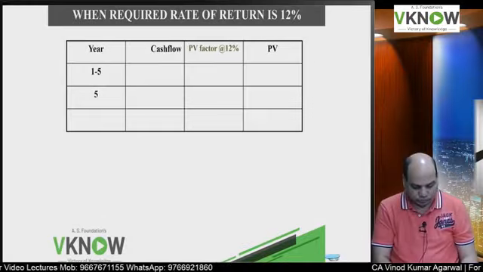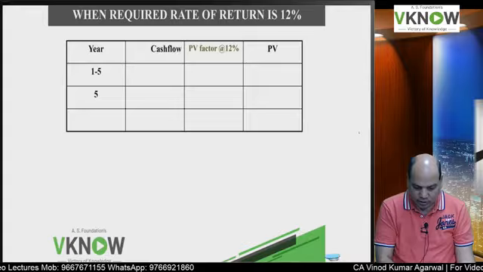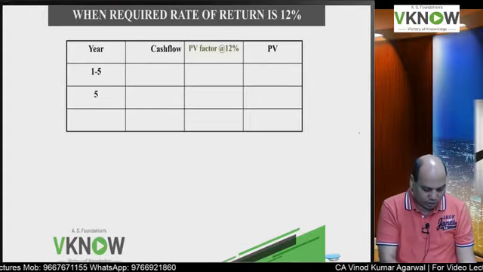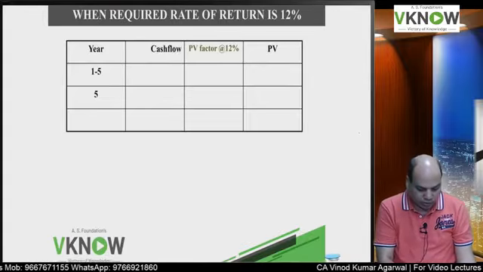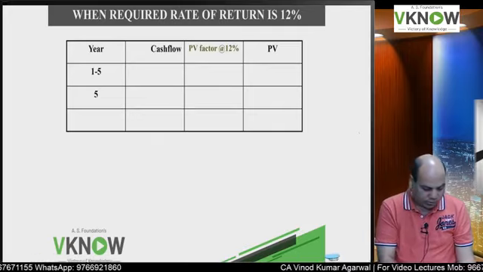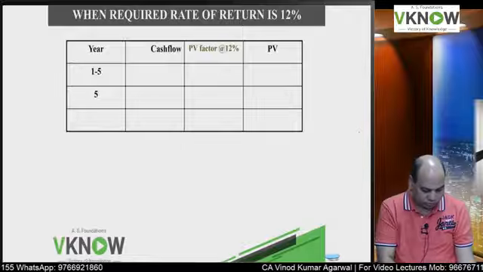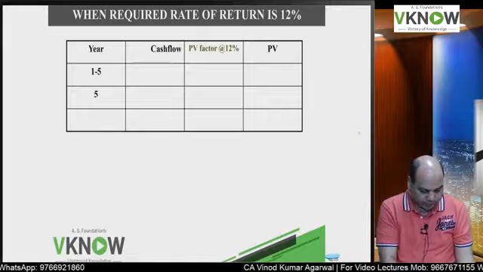So first you draw this format: year, cash flow, present value factor at 12%, and then present value. Okay.